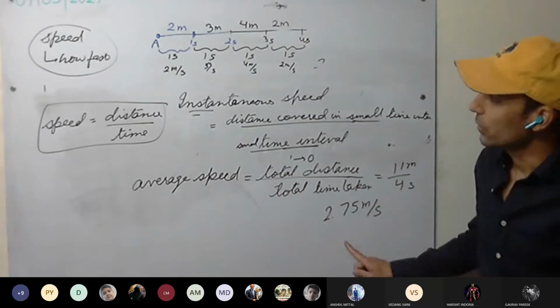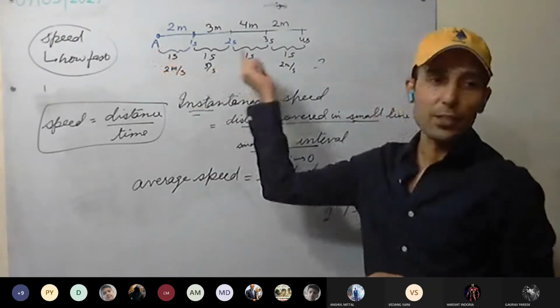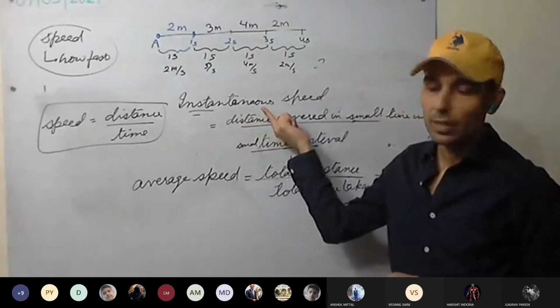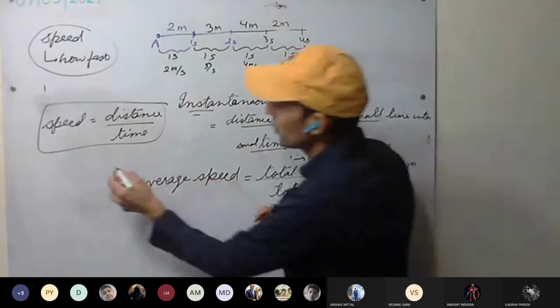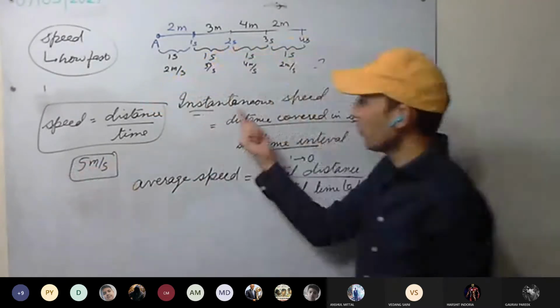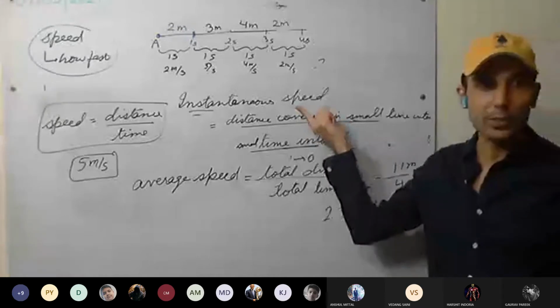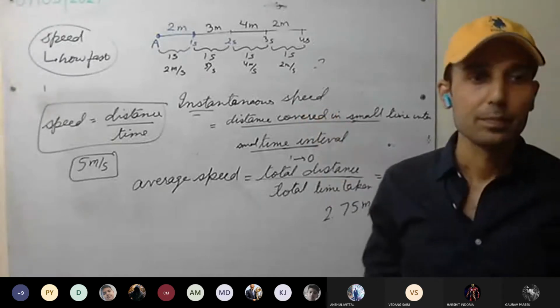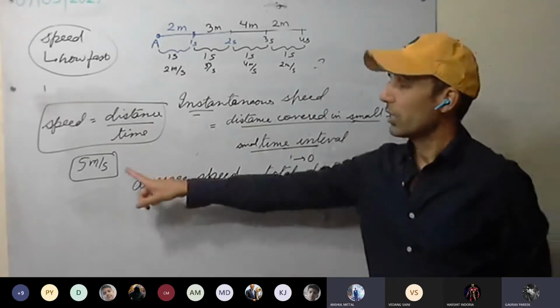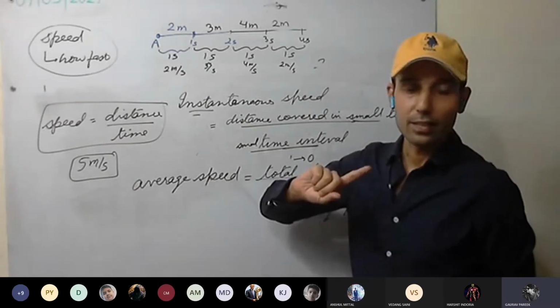Now, so I ask you, if the body is moving with a uniform speed, what will be the value of instantaneous speed? For example, the body is moving with a uniform speed of 5 meter per second. What will be the value of instantaneous speed? At any instant, what will be the speed? Anyone in class? 5 meter per second.